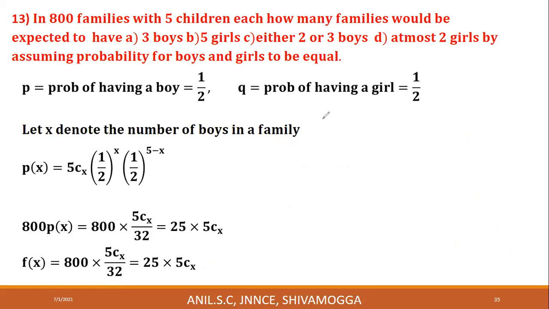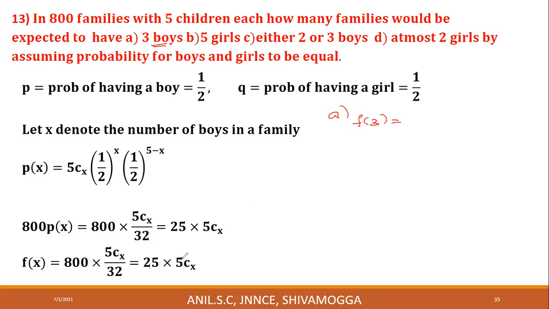Next, let's consider these 4 cases one by one. Probability of having 3 boys. Put X is equal to 3. When X is equal to 3, this will be F of 3. This is equal to 25 into 5C3.